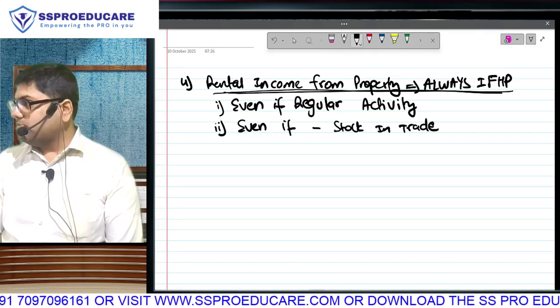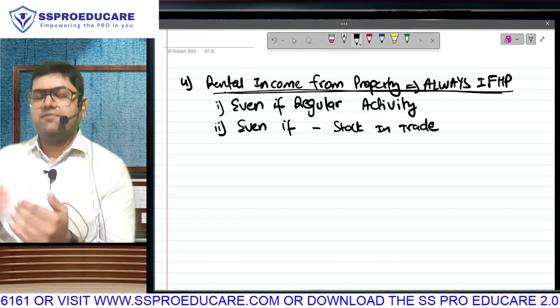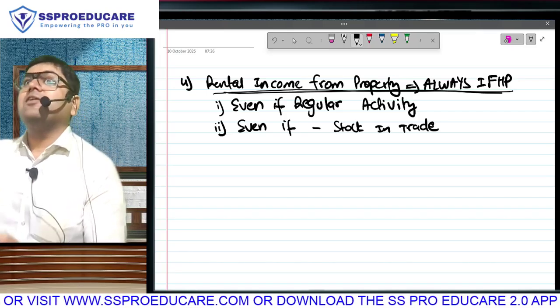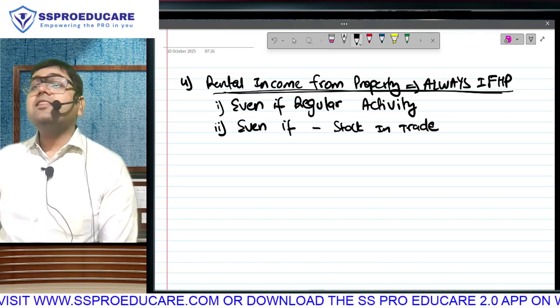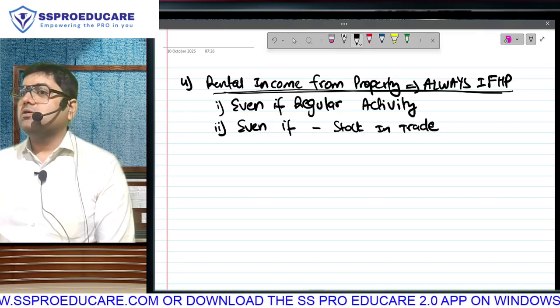So to solve that problem, what is the developer doing? Better I give it on rent to someone. At least I will earn and pay tax. Till the time I don't get a proper customer for my property, I am giving it on rent.